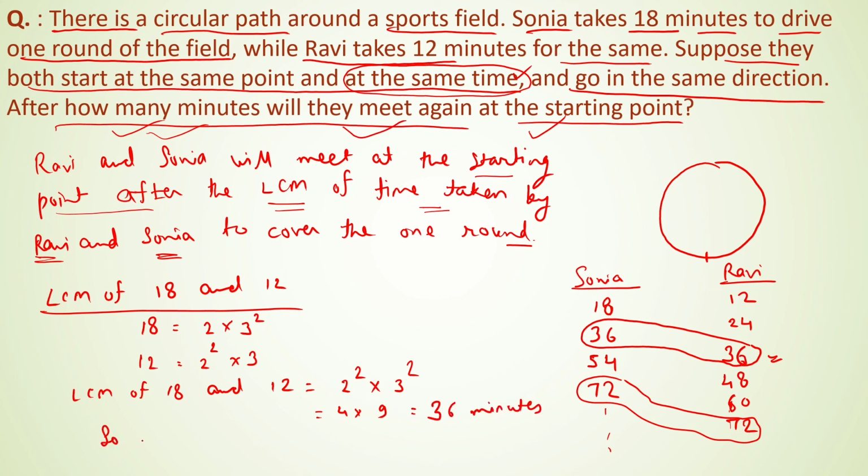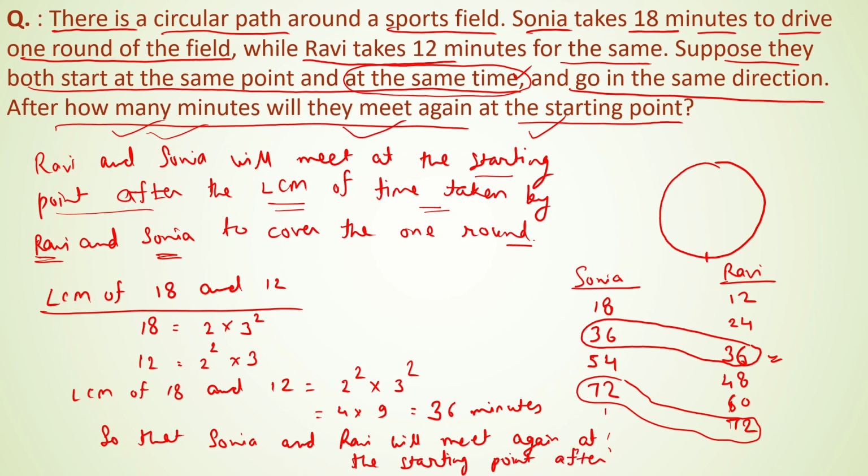So Sonia and Ravi will meet again at the starting point after 36 minutes. That is the answer.